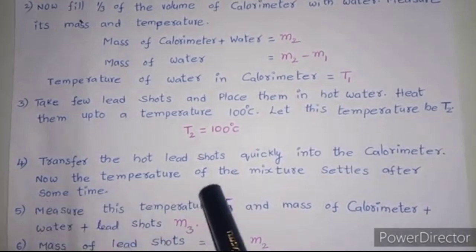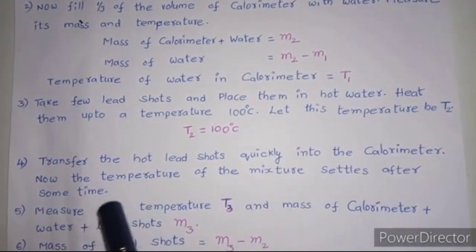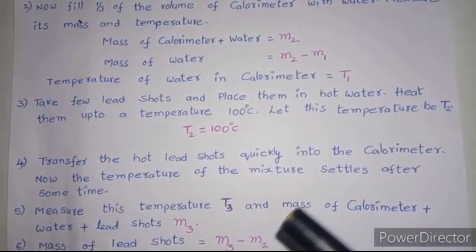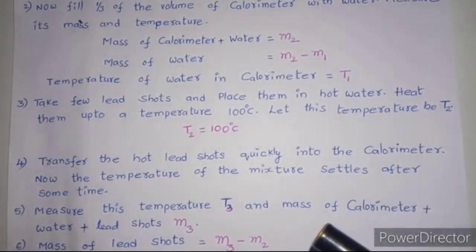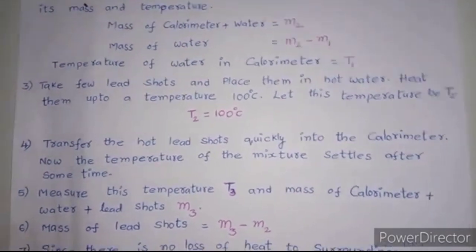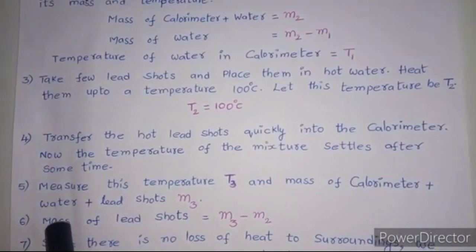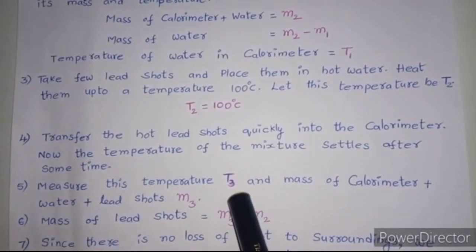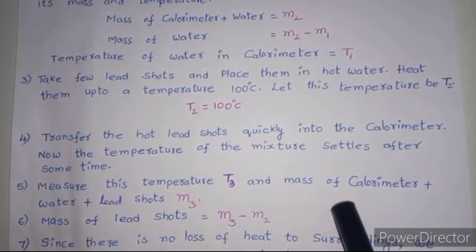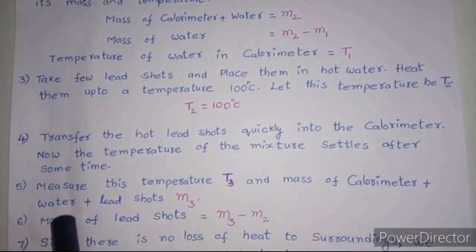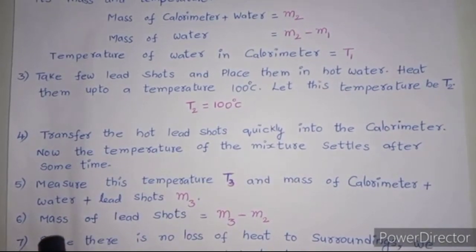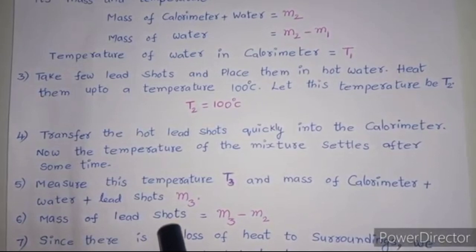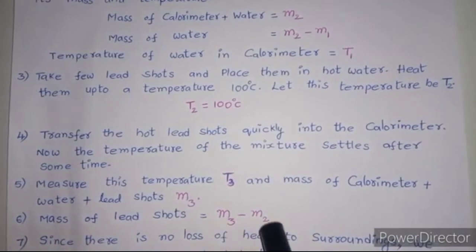Now, the temperature of the mixture settles after some time. That means the lead shots will lose heat energy and the calorimeter and water will gain the heat energy, that means they absorb. Now the temperature may have changed. So let us measure this temperature T3 and the mass of calorimeter plus water plus lead shots, that is M3. Now we need to find the mass of lead shots, that is M3 minus M2.